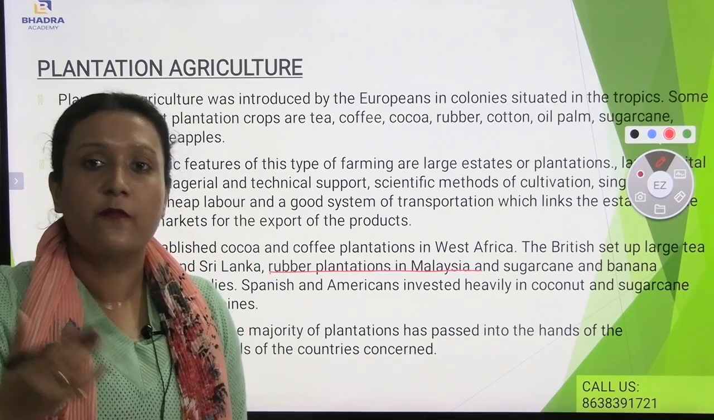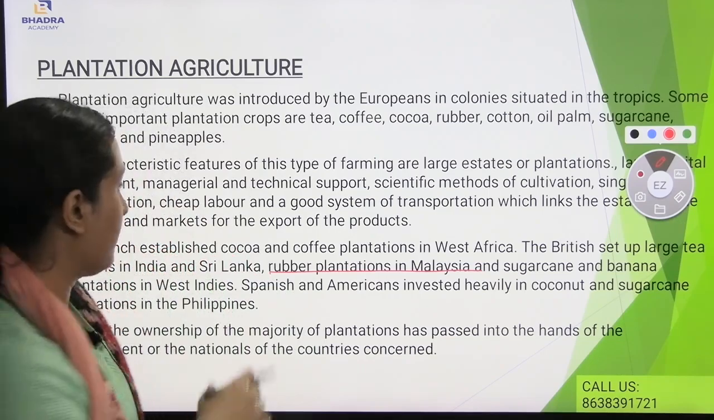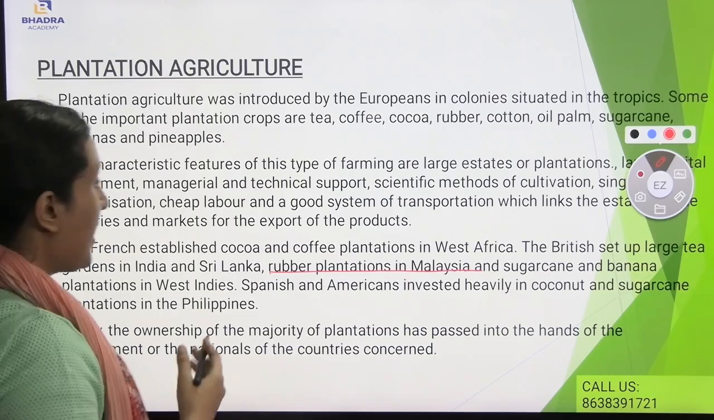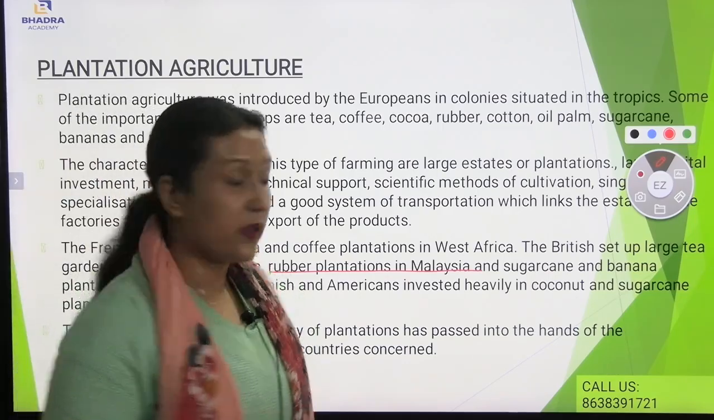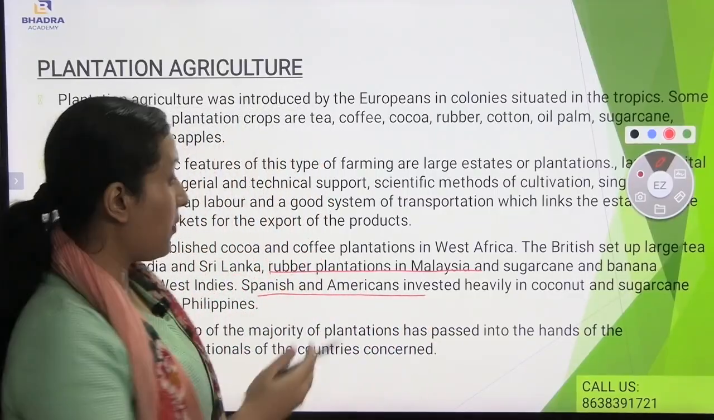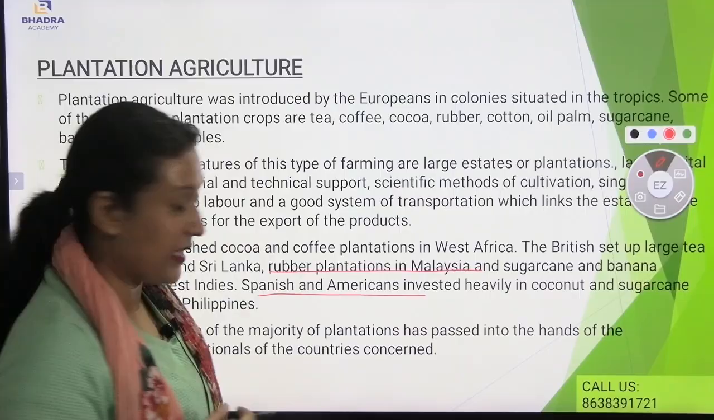These were founded by the European people themselves. Also, the Spanish and Americans invested heavily in coconut and sugarcane plantations in the Philippines.